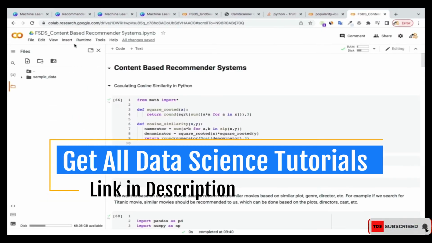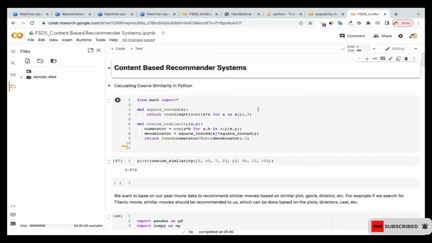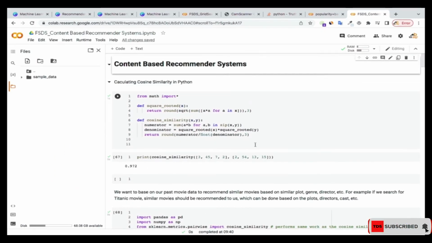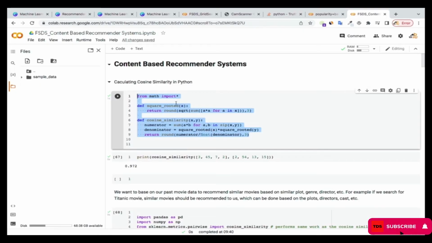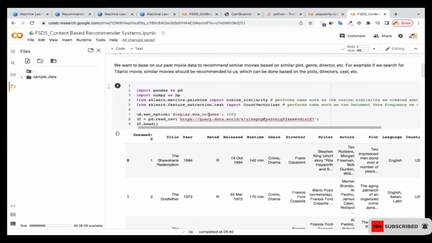Now in this particular tutorial, you're going to get hands-on with the content-based recommendation system. In the previous tutorials we have built a lot of understanding of what a content-based recommender system is, and we've learned about cosine similarity and also what is known as the document term frequency matrix. We're going to implement those concepts over here. This part relates to the previous one where we learned how to calculate the cosine similarity. Now we're going to use a data set and do the same thing, and see how we can make some recommendations using the concept of a content-based recommendation system.